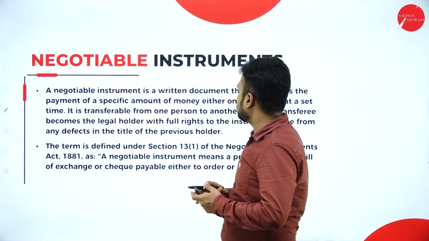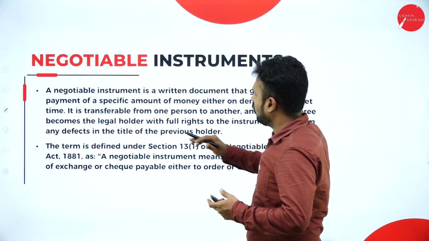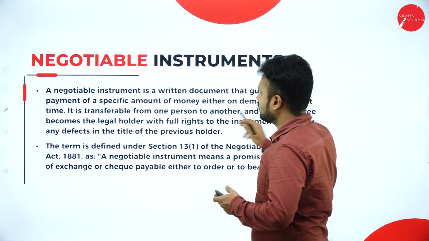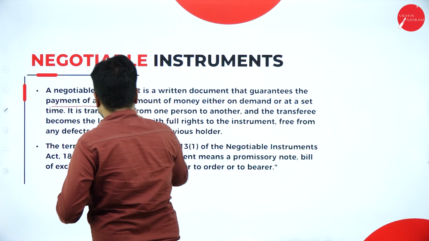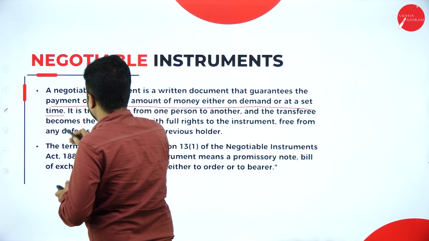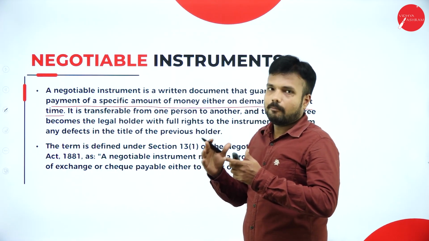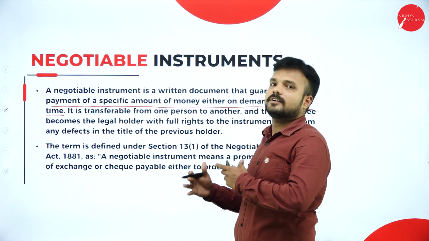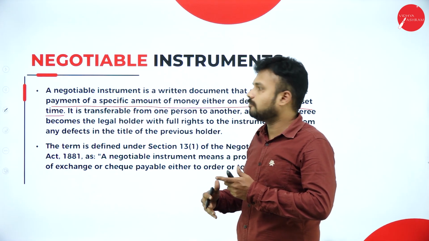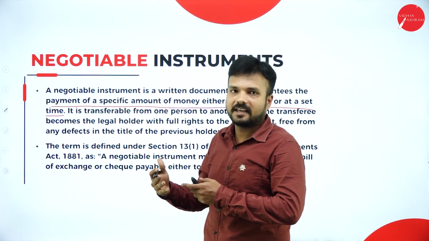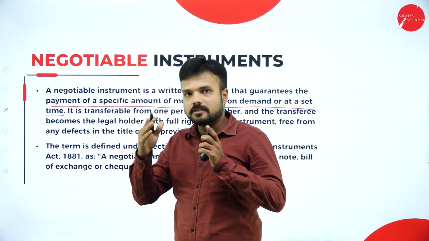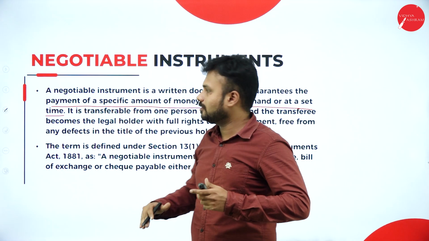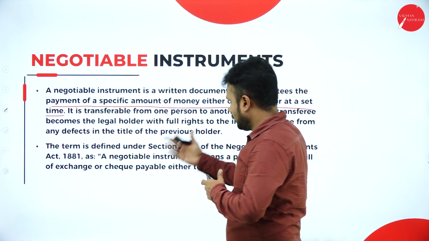A negotiable instrument is a written document that governs the payment of a specific amount of money, either on demand or at a set time. It is a document that makes a promise regarding the payment of money, on demand or at a specified period of time. For example, if I issue a check to Mr. A, I am supposed to mention the specific amount and also the date on which he can withdraw the money. That is what we call a negotiable instrument.